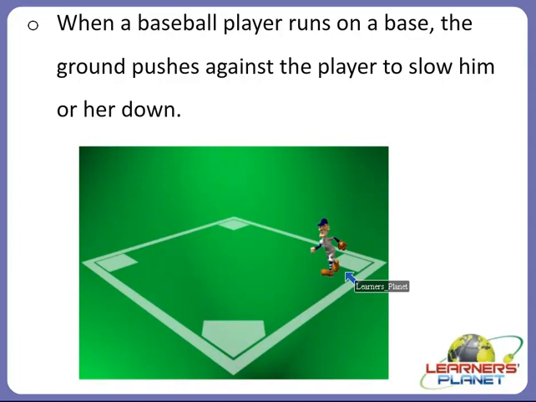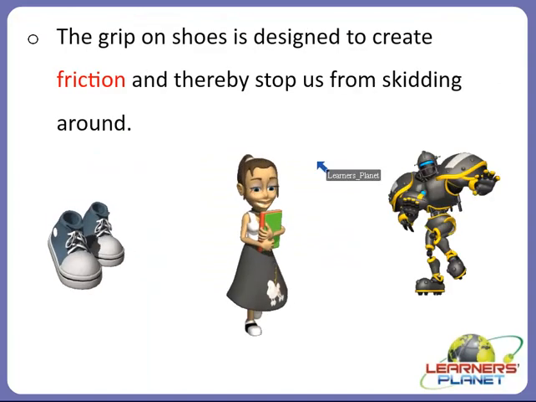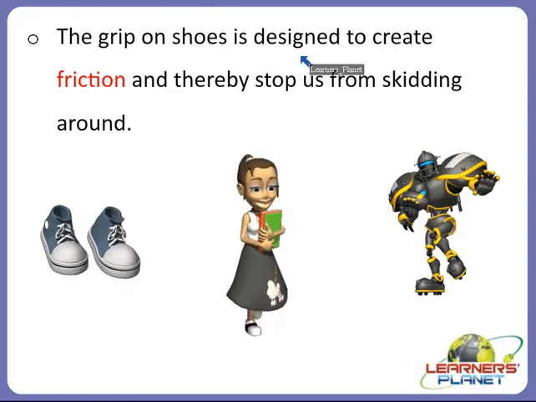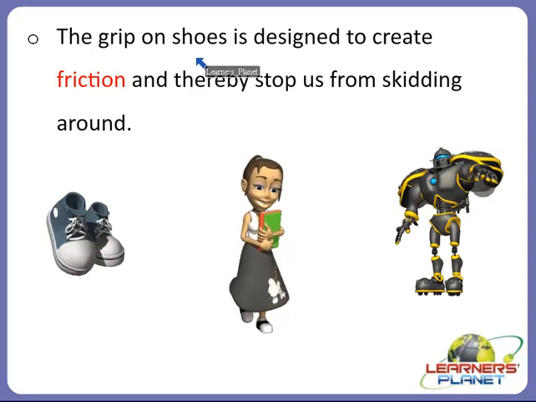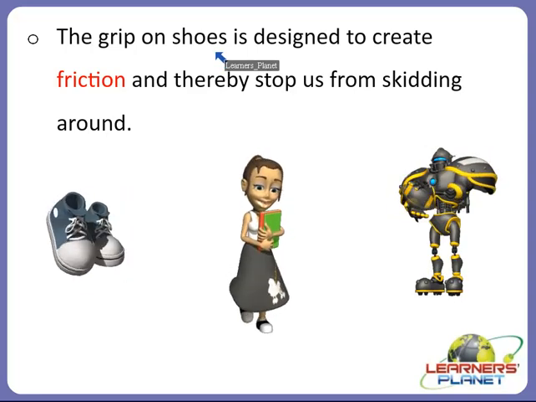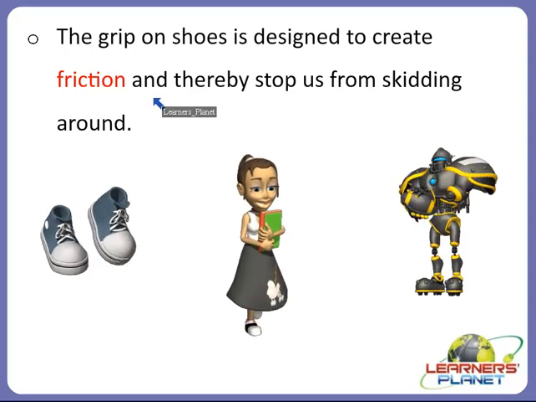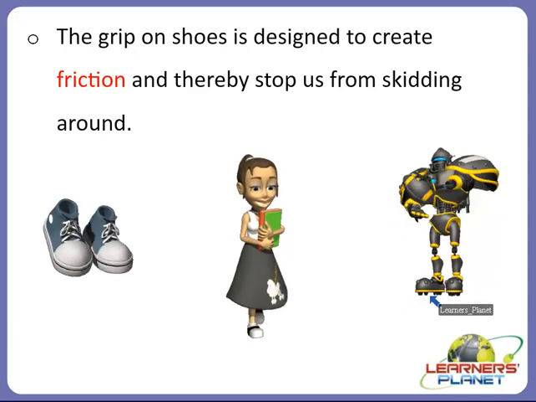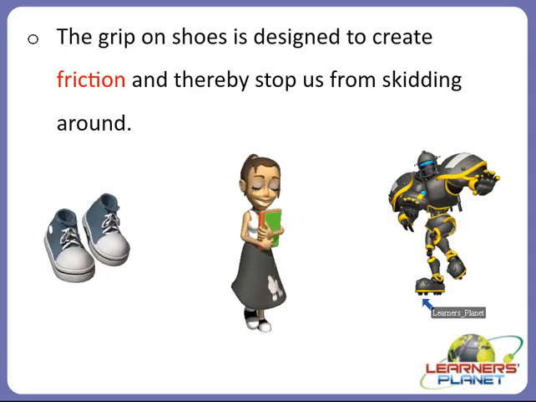Now, I'll ask you a question. How do your bicycle brakes work? Why might an icy road be slippery? Why is it harder to skate on grass than on concrete? Have you ever given a thought to why? Let us first discuss one more example before going to those examples. Yes, the grip on shoes which we discussed. The grip in shoes is designed to create friction and thereby stop us from skidding around. So you can see here, there is some grip on the shoes, right?